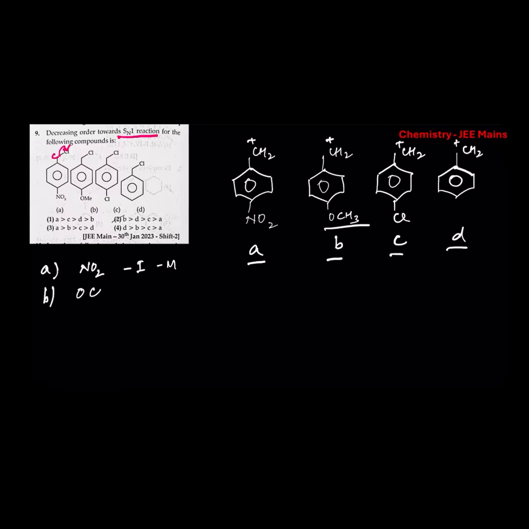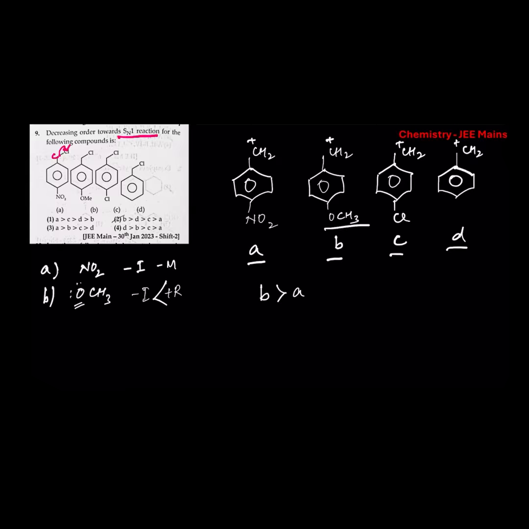Now this OCH3 group, oxygen is bonded to the carbon of the benzene ring. Oxygen exerts both minus I effect and plus R effect because of the presence of lone pair of electrons on the oxygen atom. Now, in oxygen atom, plus R effect dominates over the minus I effect. So, when comparing the stability of the carbocation in case of A and B, the carbocation A is less stable than the carbocation B.